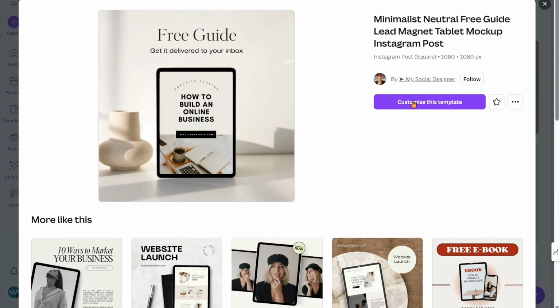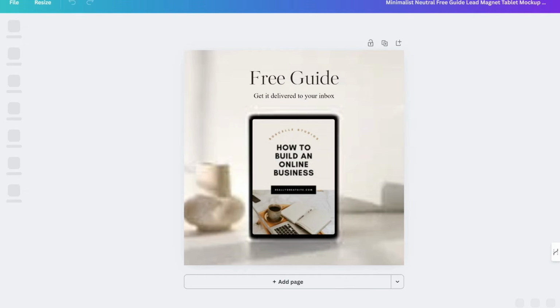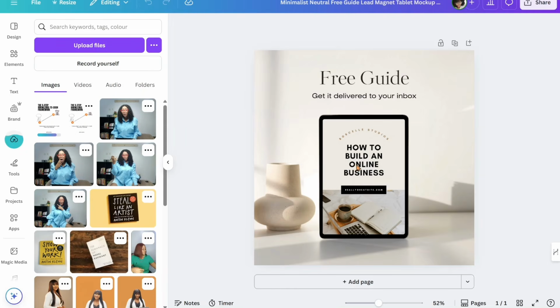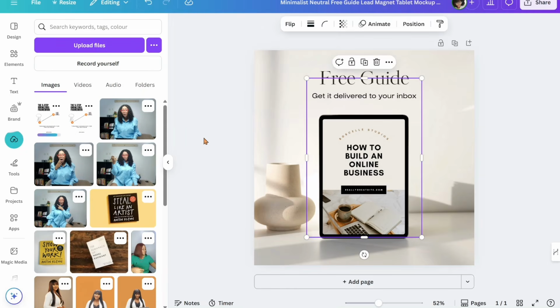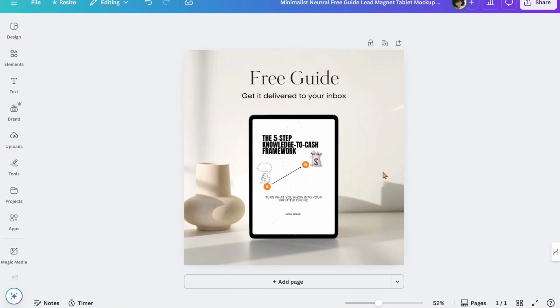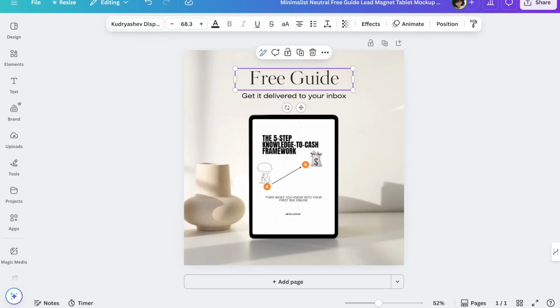For the sake of the tutorial, we're going to be using this particular template to create our mockup, right? Click on customize. This template is going to bring us to a different tab. Right here, I want to upload the cover of the ebook that we downloaded. So this is it. I can simply bring this in here. Boom. We have our mockup, and change this to the title of the ebook that we wanted to create.